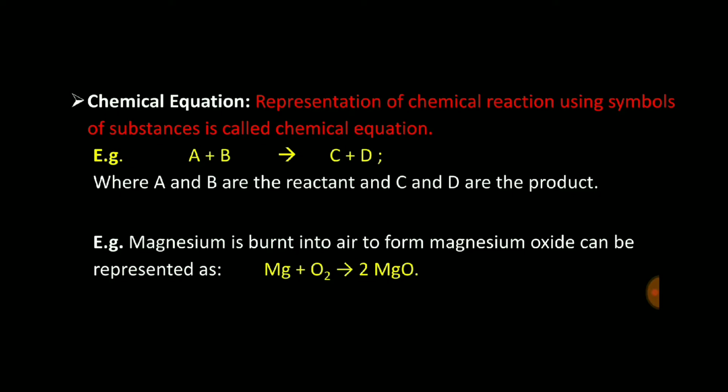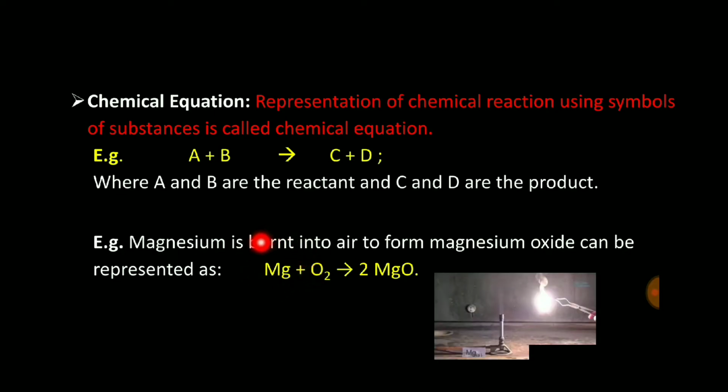Okay, another example. It was just an example, A and B or C or D are not elements, but here we have a reaction when magnesium is burned in air to form magnesium oxide. When you are burning magnesium ribbon, at that time it is reacting with oxygen and forming magnesium oxide.